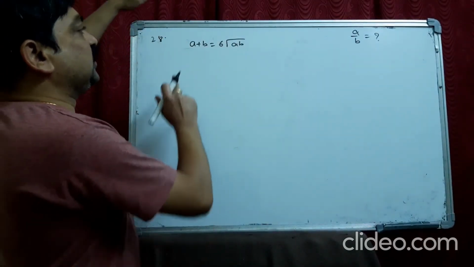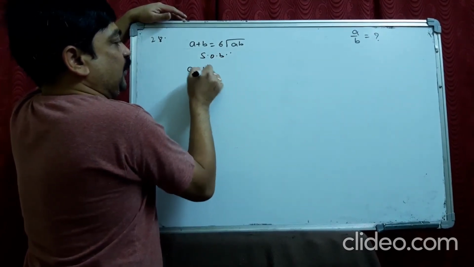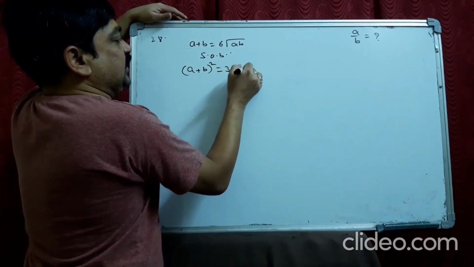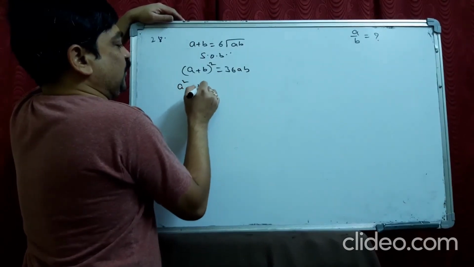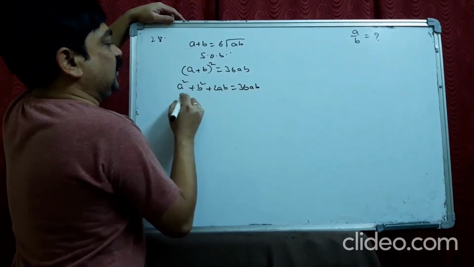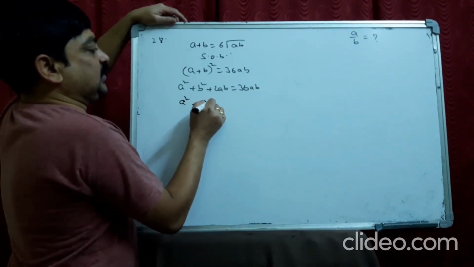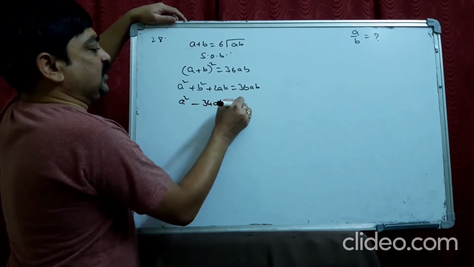So what I do is, I square this on both sides. It becomes (A plus B) whole square is 36AB. A square plus B square plus 2AB equals 36AB. So A square minus 34AB plus B square equals 0.